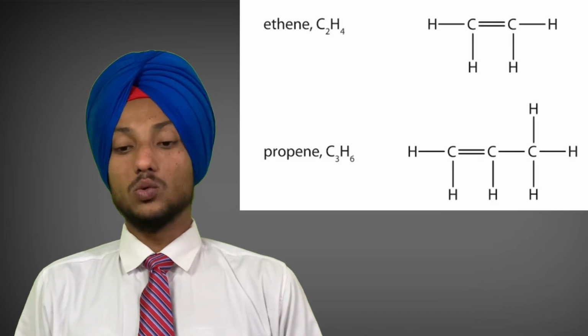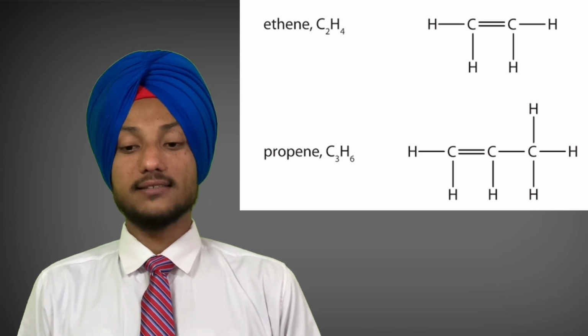An unsaturated hydrocarbon in which two carbon atoms are connected by a double bond is called an alkene. Thus, alkenes contain a double bond between two carbon atoms, which is formed by the sharing of two electron pairs. Ethene and propene are two alkenes because they contain a double bond between two carbon atoms. Since an alkene has a double bond between two carbon atoms, it is obvious that the simplest alkene will have two carbon atoms in the molecule. There can be no alkene containing only one carbon atom.